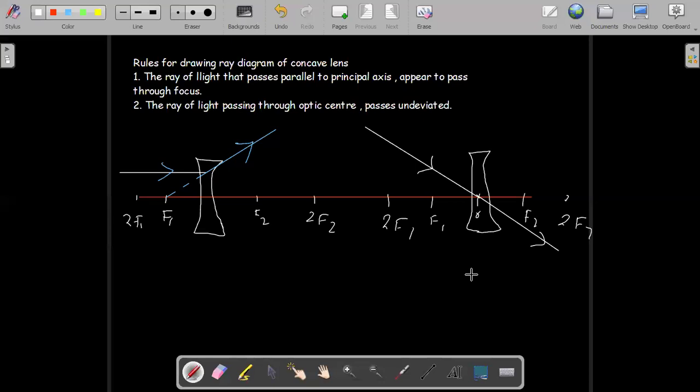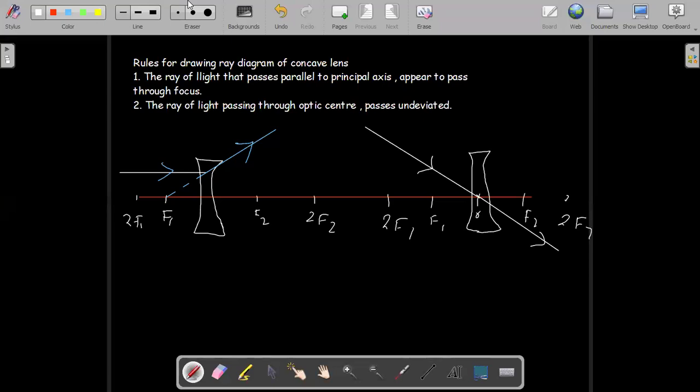Yes, the second point will remain the same. The ray of light passing through the optic center passes undeviated. If you are talking for the mirror, then as we know, in case of mirror, there is no optic center. There is pole and there is center of curvature, right? So we talk in terms of pole and center of curvature.